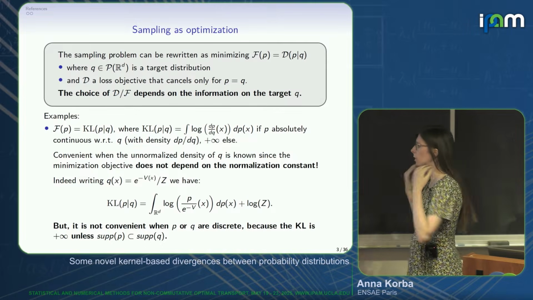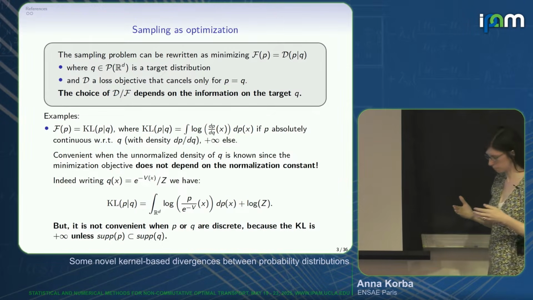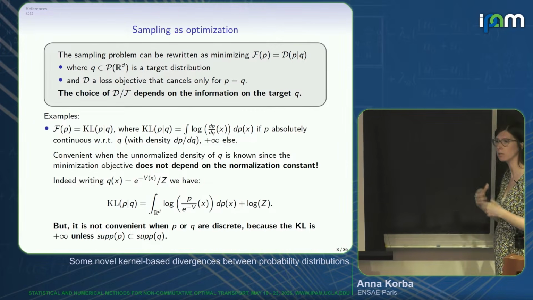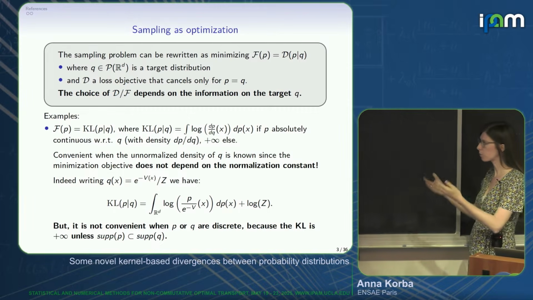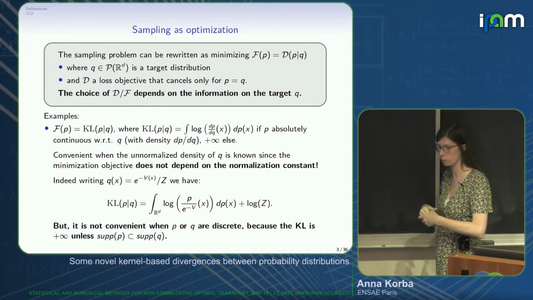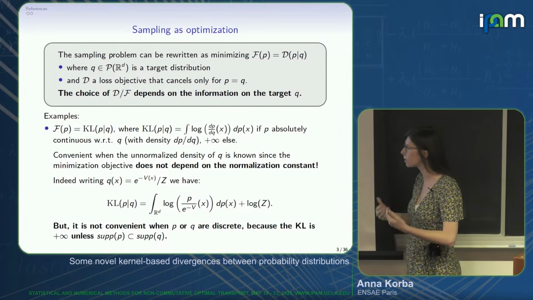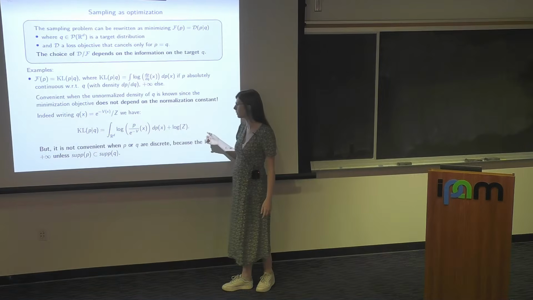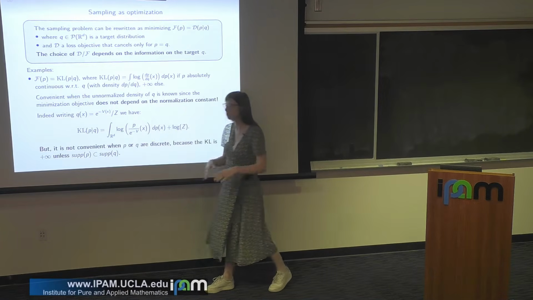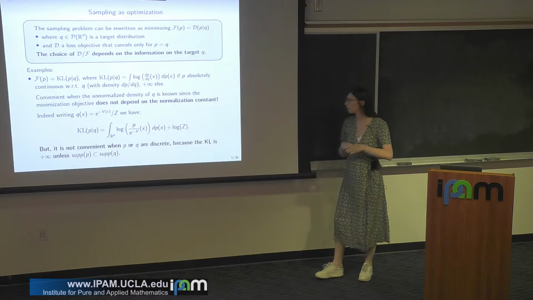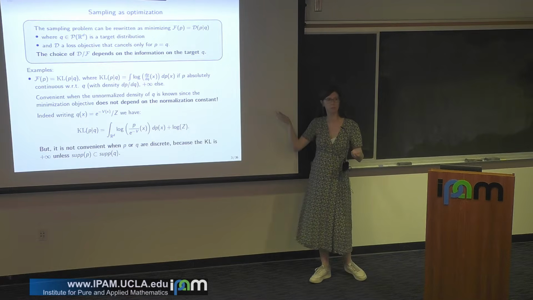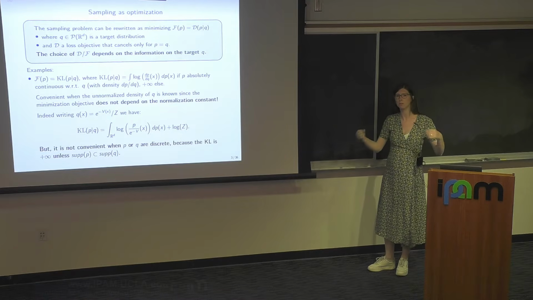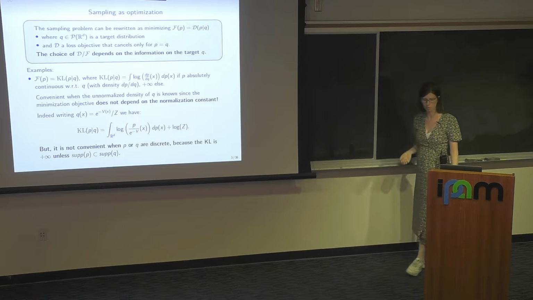However, in applications where, for instance, you are dealing with discrete measures, which is the case when you have samples from the data of interest, like in generative modeling, you have discrete measure Q. You would not choose the KL, right? Because as soon as P and Q are discrete distributions with a different support, the KL is plus infinity. So for instance, if you're in the setting of generative modeling, you have true images and generated images, you won't use the KL to compare them.